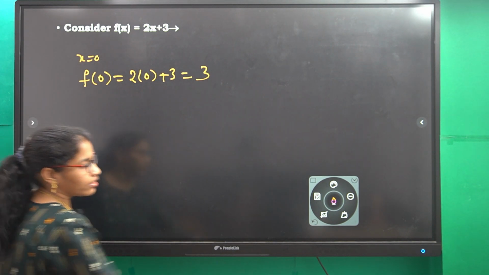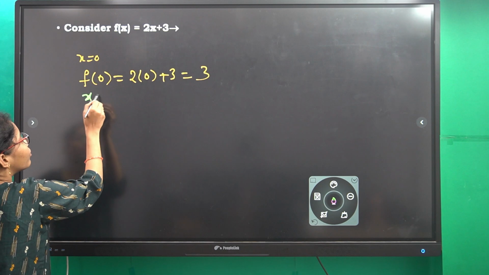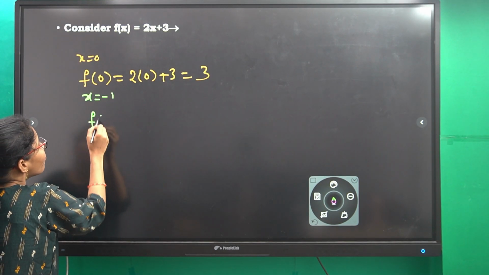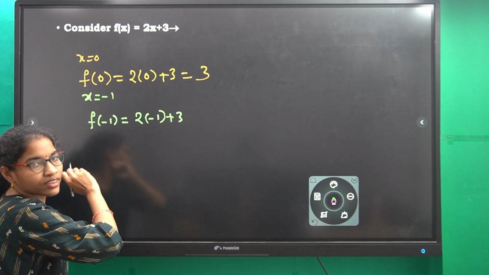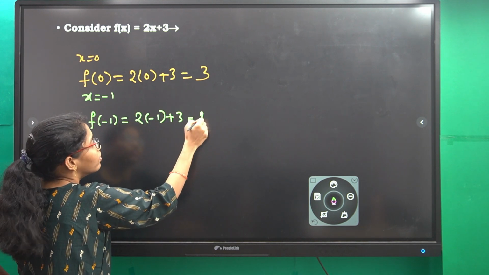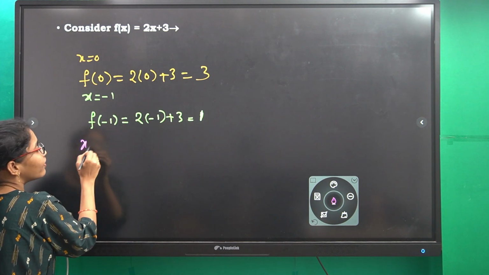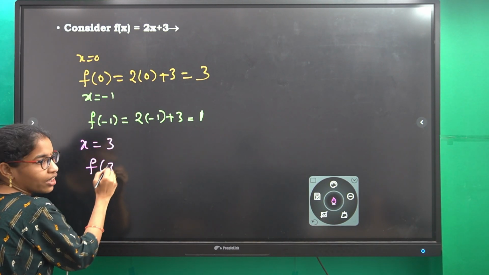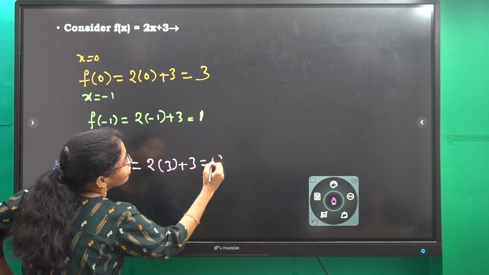Clear? Then I am taking another value, x equals minus 1. Now f of minus 1, how much? 2 into minus 1 plus 3, that means minus 2 plus 3, which is 1. Right? I am taking another input, x equals some positive value, 3 you can take. So f of 3, how much now? 2 into 3 plus 3, which equals 9.